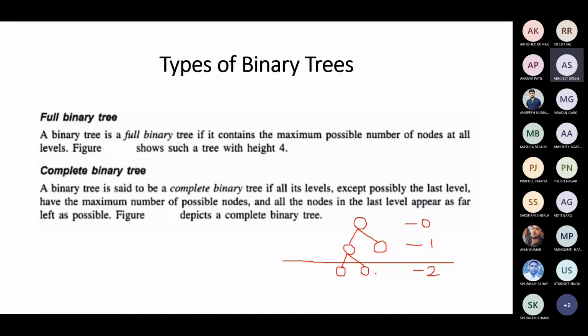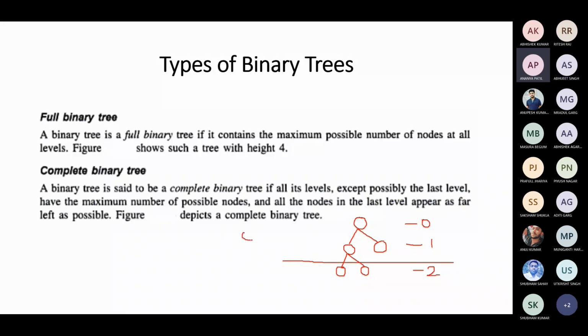Yes, sir. So this is a complete binary tree. The definition is satisfied, right? Except the last level, all the levels have the maximum number of nodes, and at the last level, the nodes keep filling from left to right.